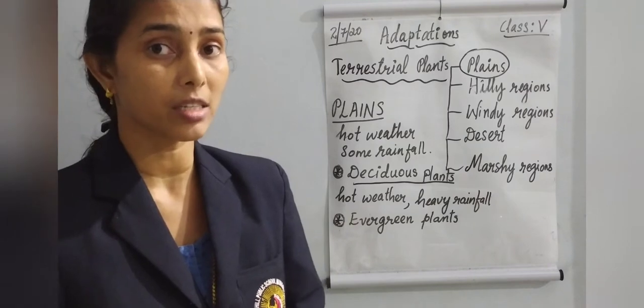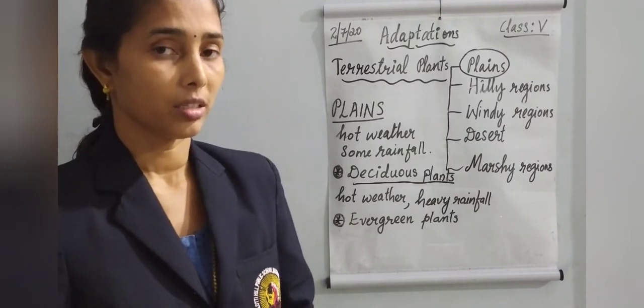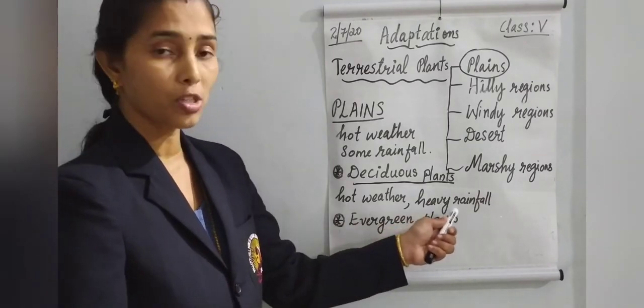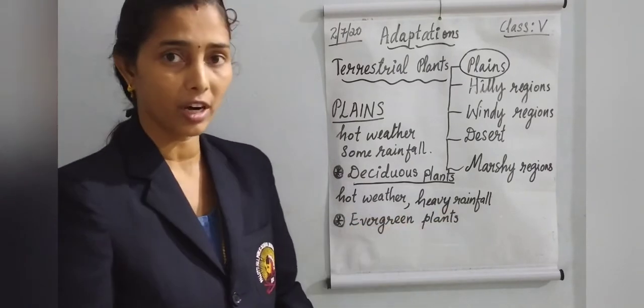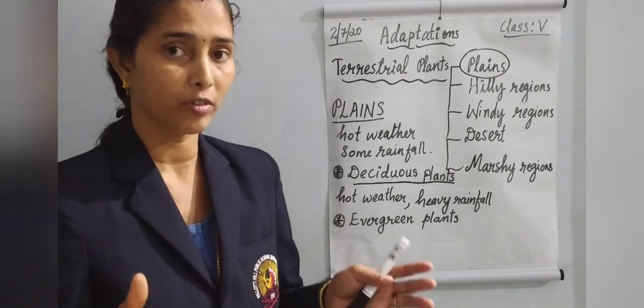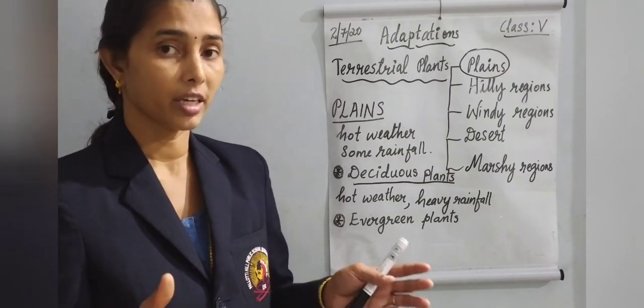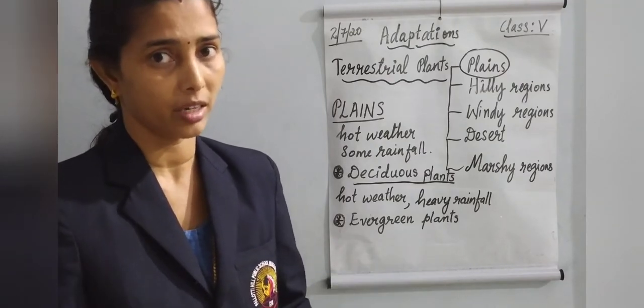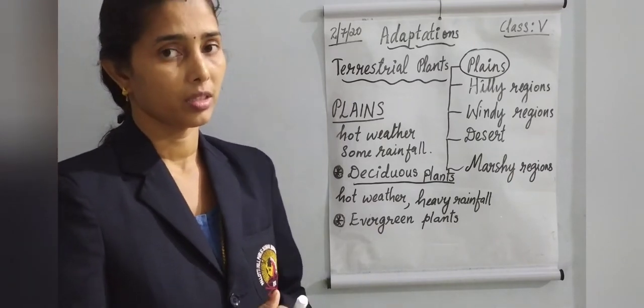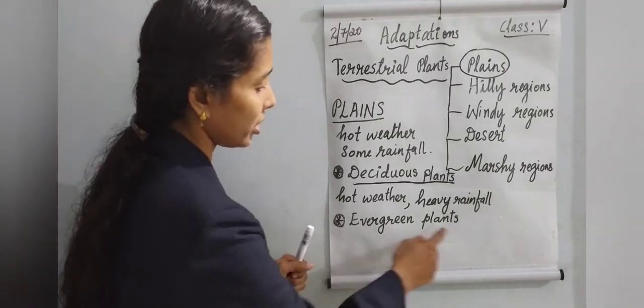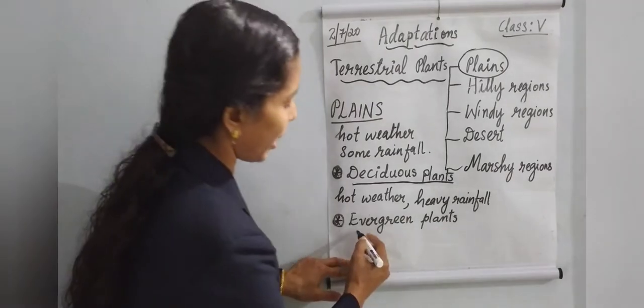You learned in social science that plants which live in hot weather and heavy rainfall areas will always have green leaves. Then they will be evergreen. So why are these plants called evergreen plants?